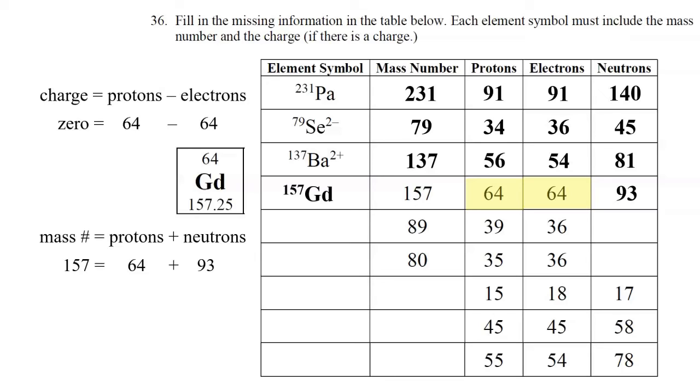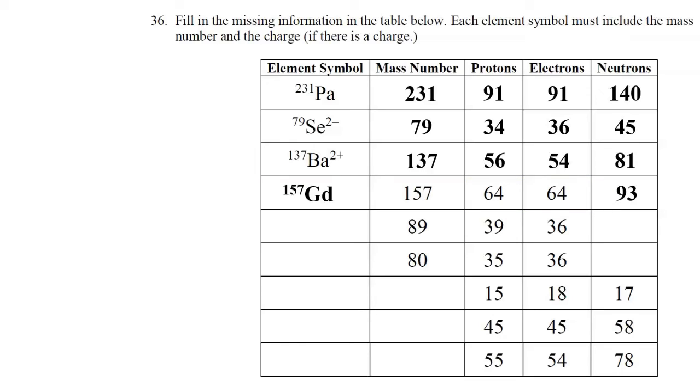In our next example, we have 39 protons. So we're looking for an element with atomic number 39, and that happens to be yttrium, which is the atomic symbol Y. And the mass number is 89. So we'll start with the symbol 89 and then the elemental symbol Y. Now, if this were a neutral atom like it was in the last example, then there would be no charge.